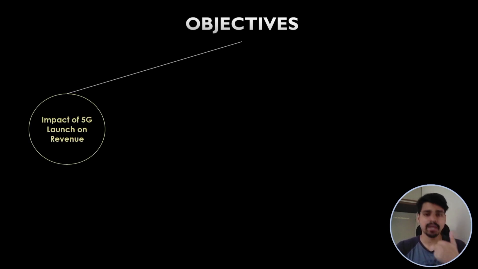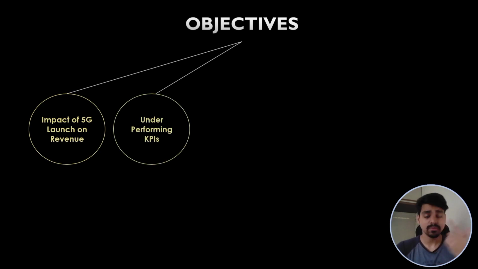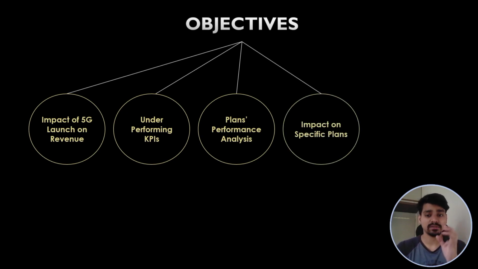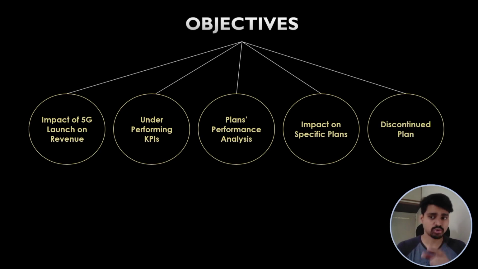Our objective for this presentation is to answer a few crucial questions asked by the stakeholders and present them the insights for those. Hence, we will answer those questions by discussing the impact of the 5G launch on the company's revenue, and identify the underperforming KPIs after the 5G launch. We will analyze the plans in terms of revenue which have performed well and which have not performed well. Then we will also analyze the impact of specific plans and whether we should continue with those plans or not. And last but not the least, we will also analyze the discontinued plans and what was the reason for their